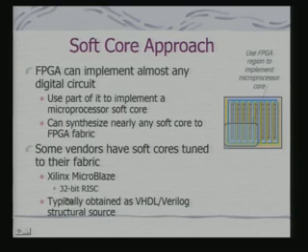That means if you are looking at a platform instance, you will be searching around this basic architecture, some variant of it, to meet your requirement. This is typically provided as a VHDL or Verilog structural source. Verilog is another hardware description language, equivalent to VHDL. So, this is a typical way this is done in a soft core approach.